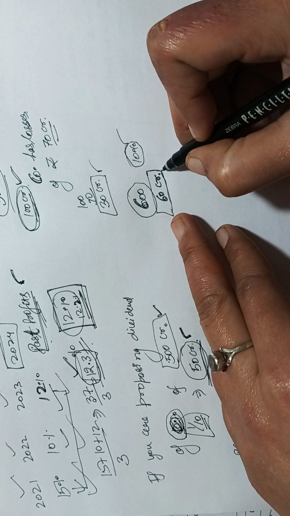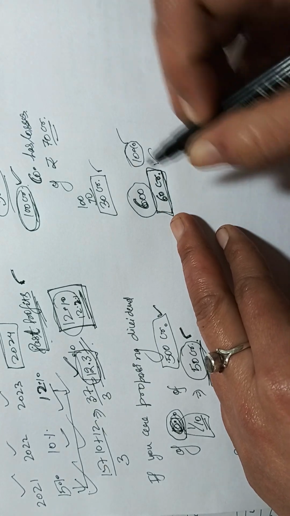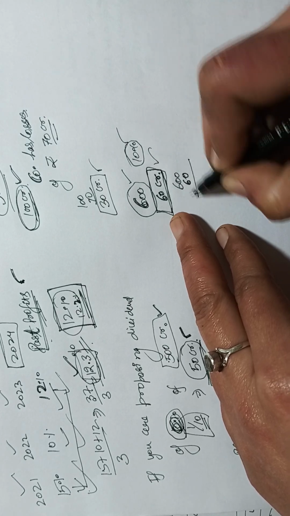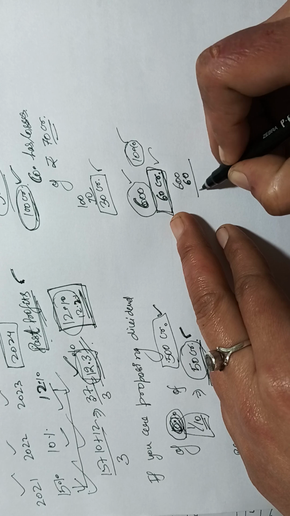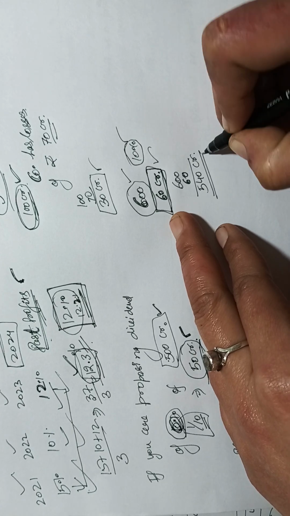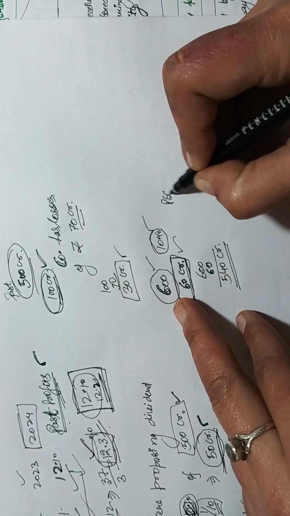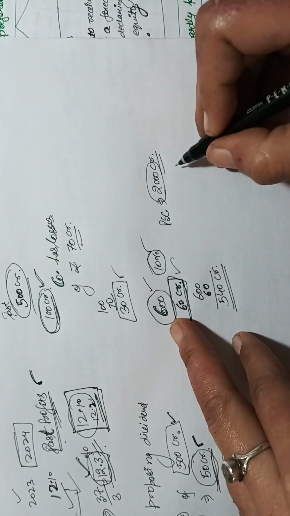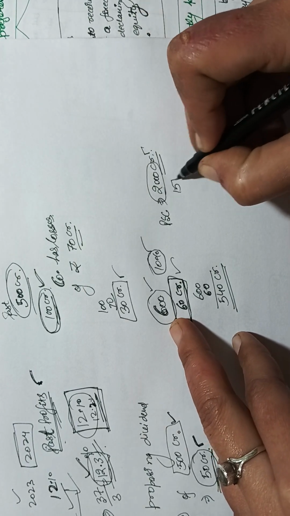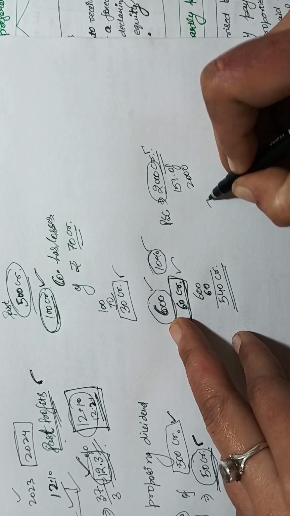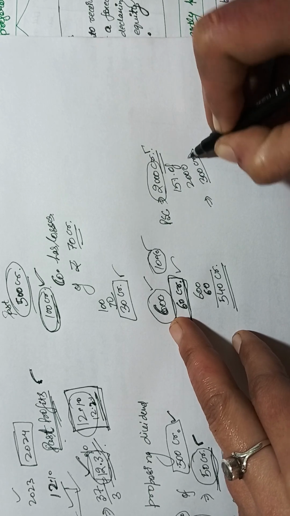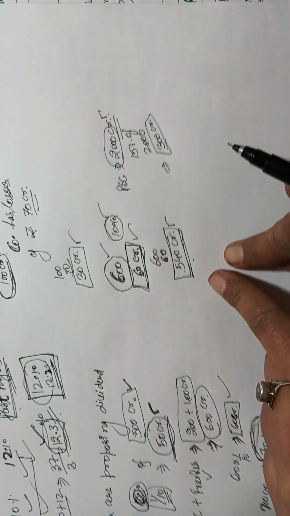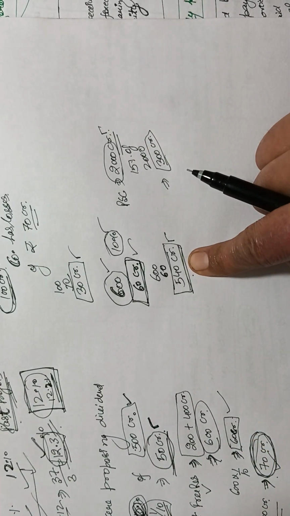After deducting the 60 crore from the 600 crore, you remain with 540 crore, and the company's paid up share capital is, let's suppose, 2000 crore. And 15% of 2000 crore is how much? 300 crore.